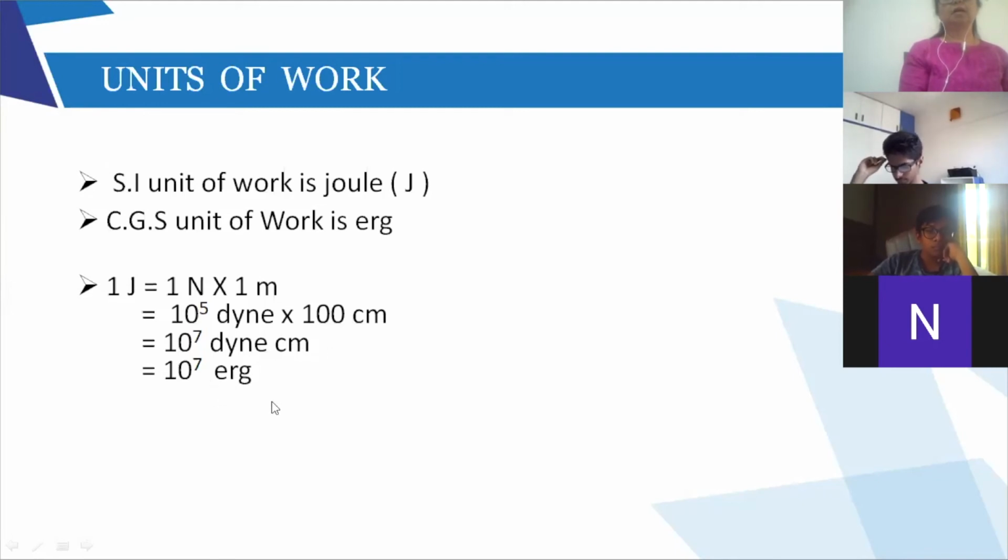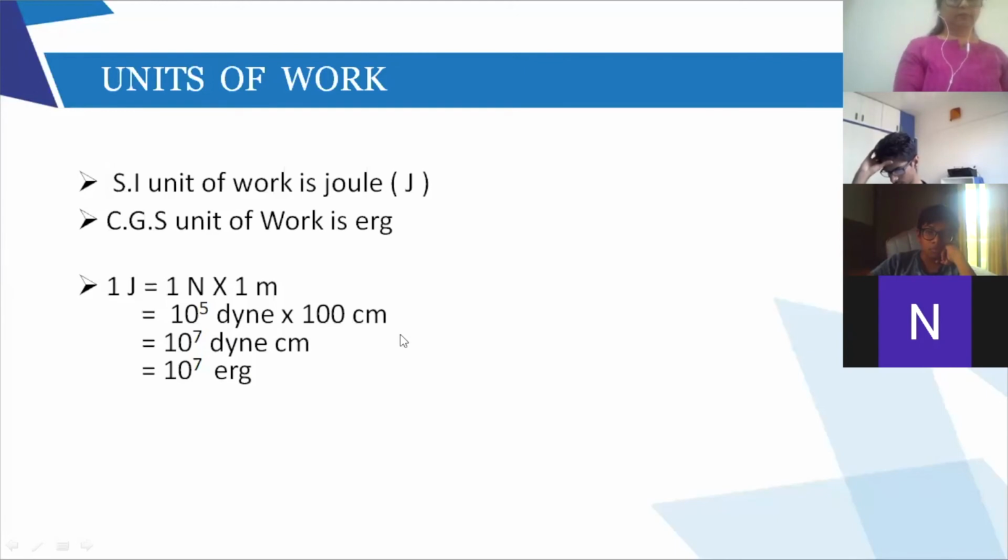Force into distance is work done, so that is erg. Erg is the smaller unit of work done, the CGS unit of work done. This is a very simple derivation asked for 2 marks. Please put 2, 3 stars and learn this derivation: the relation between SI and CGS unit of work.